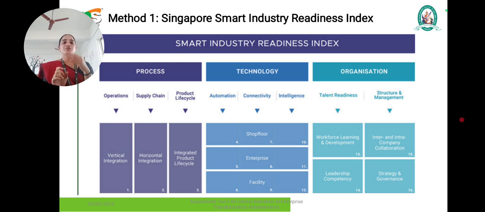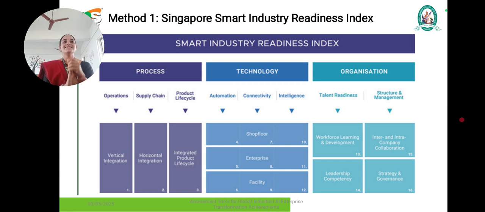The 8 key categories are operations, supply chain, product life cycle, and automation, connectivity, intelligence and talent readiness, and the last one is structure and management. So these are the 8 key categories.